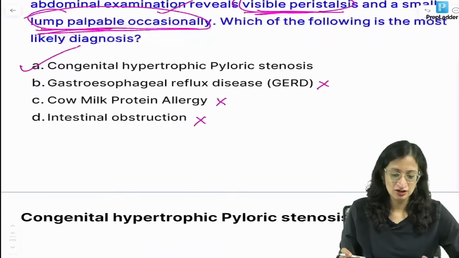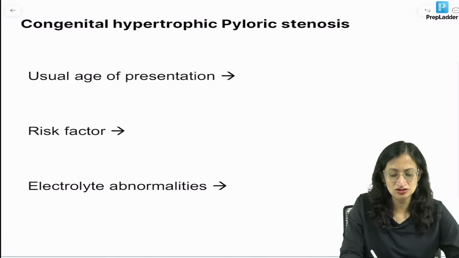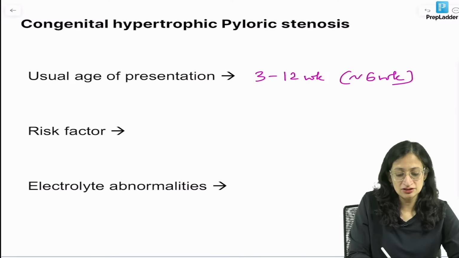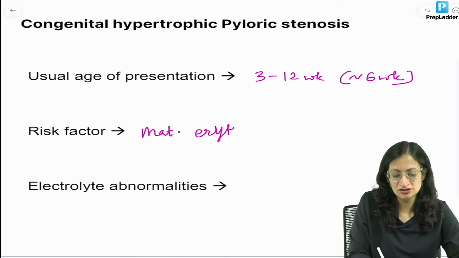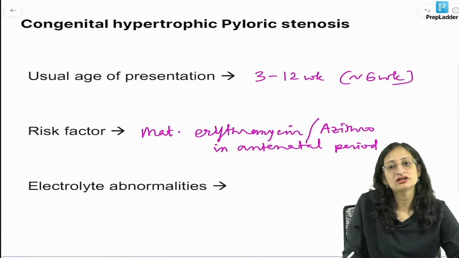So, congenital hypertrophic pyloric stenosis, usual age of presentation is between 3 to 12 weeks. Typically around 6 to 8 weeks is the usual age of presentation. Maternal intake of macrolides like erythromycin or azithromycin during pregnancy in the antenatal period is a risk factor. The typical electrolyte abnormalities are sometimes asked.